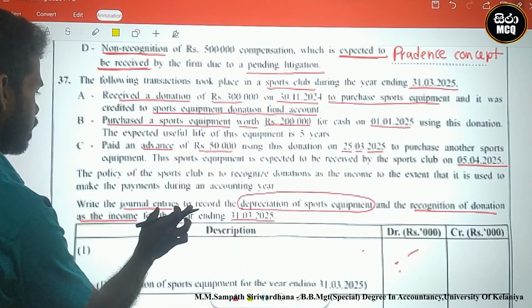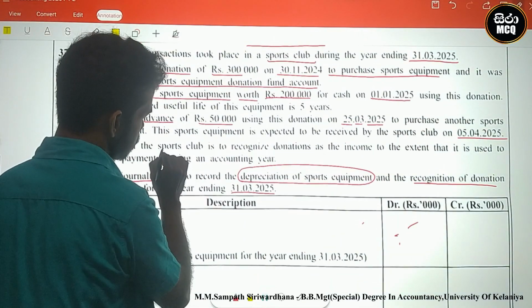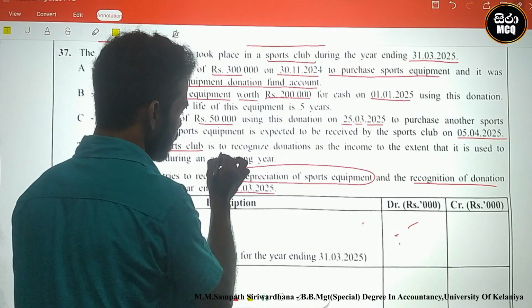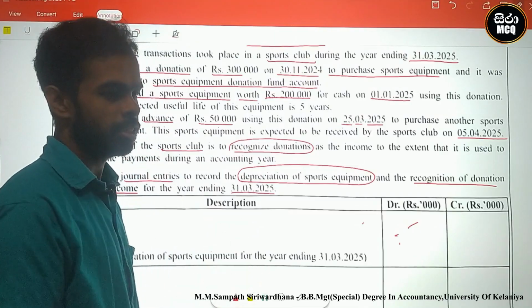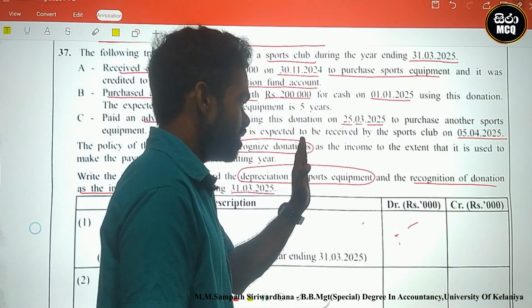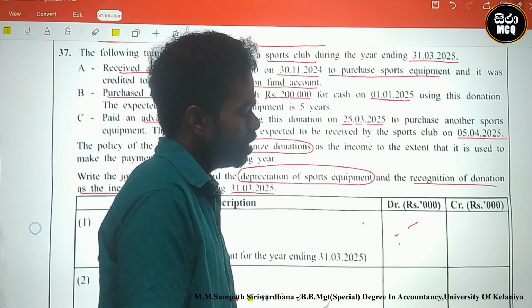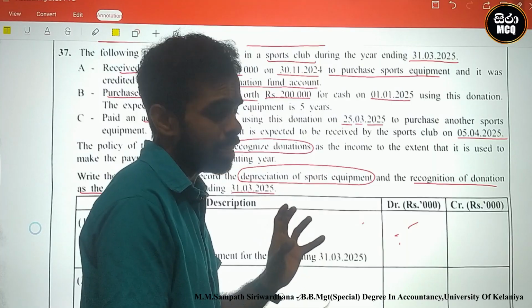Look here, the final guideline. The policy of the sports club is to recognize the donation. There is a donation fund. Okay, recognize the donation as an income. After that, finally we identify this fund as an income.